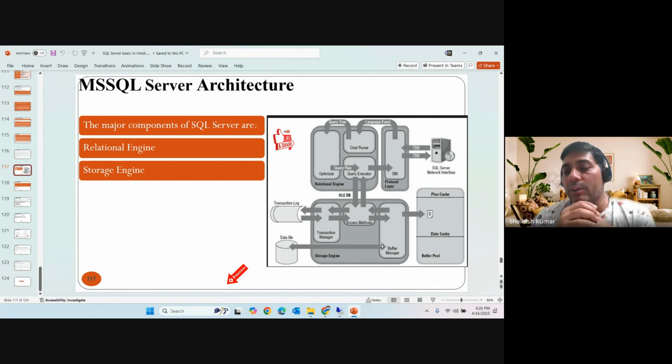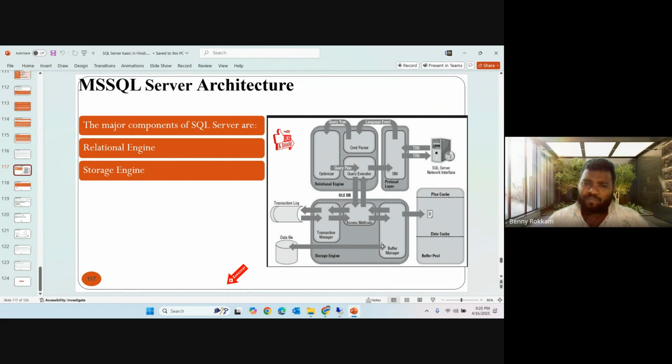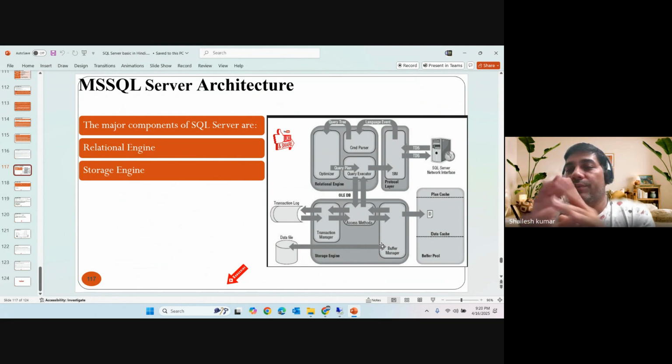This is part of the buffer pool, and the major part of the buffer manager is managing the query plan and data. We will discuss it in depth later, because this is part of performance tuning or query tuning.